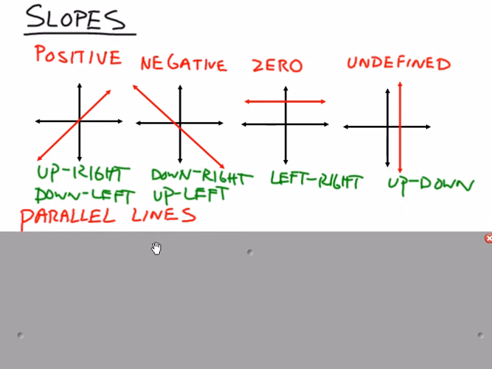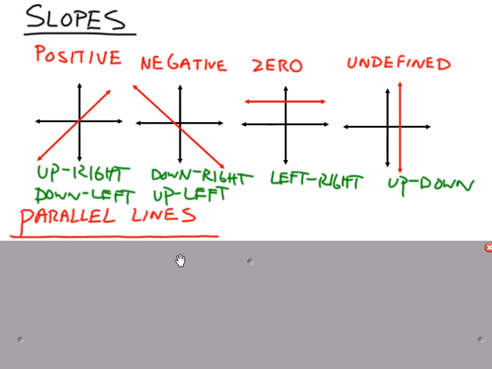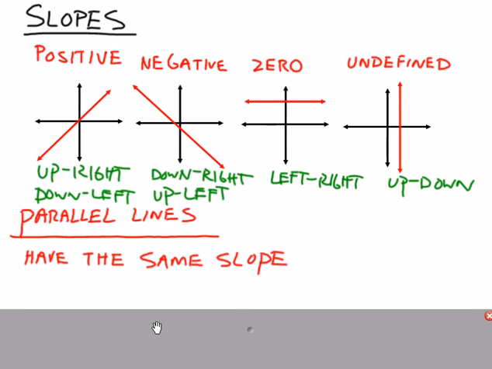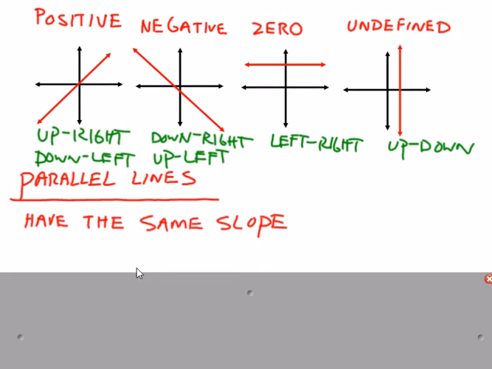When you have 2 lines on a plane, it's possible that those lines could be parallel, perpendicular, or neither. So we'll talk more about parallel lines in the coming weeks. But as far as on a coordinate plane is concerned, parallel lines have the same slope. If you wanted to be specific, they would have also different y-intercepts, but here we're focused on slope. So parallel lines have the same slope. If 2 lines are deemed to have the same slope, those lines are parallel.